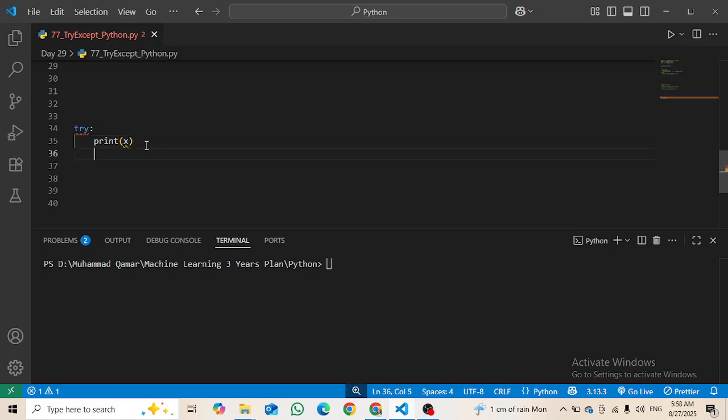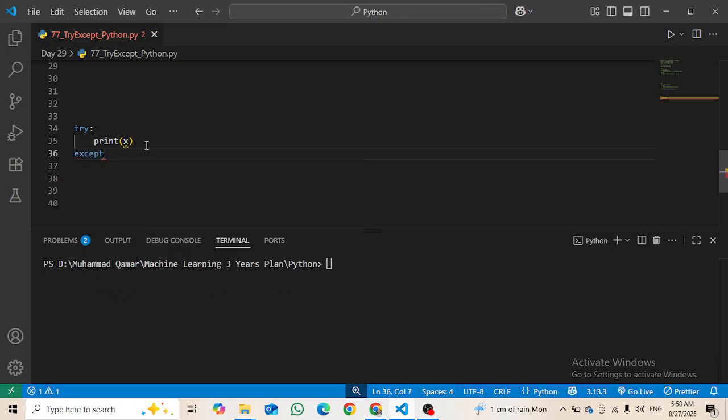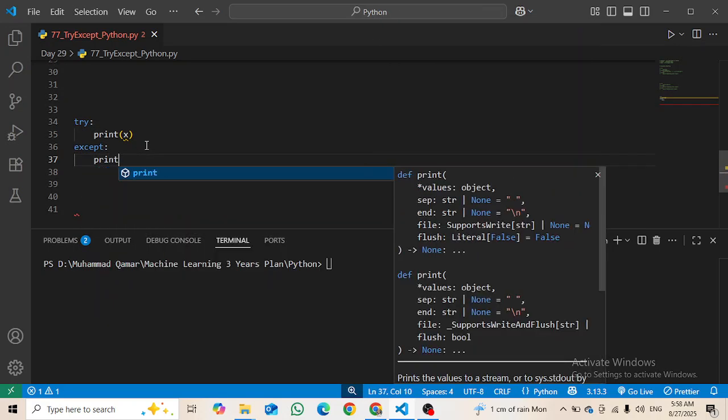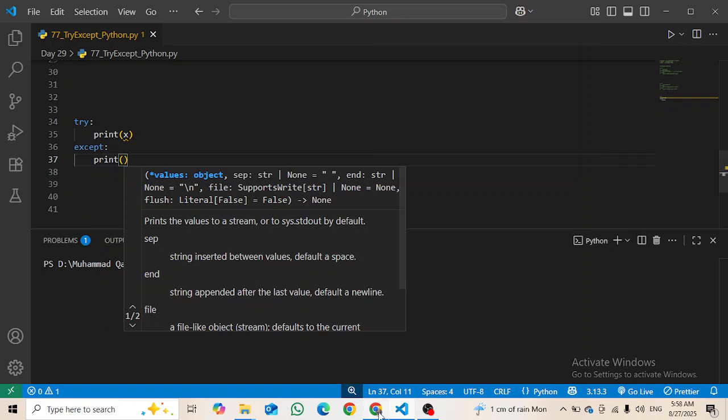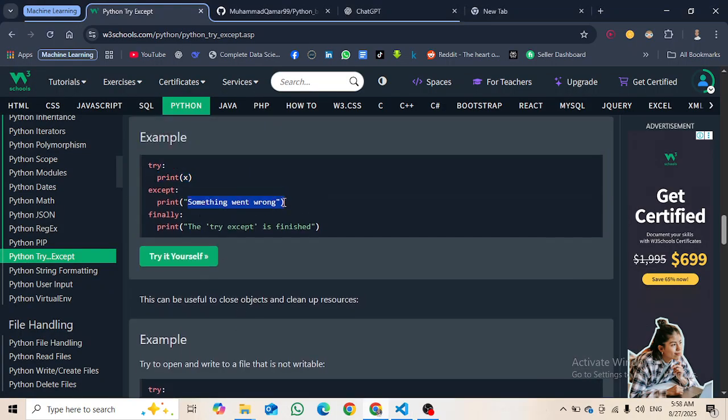So then I am going to write the except here, right? Inside except I will print, what should I print here? That something went wrong, I guess, right? Yes, something went wrong.